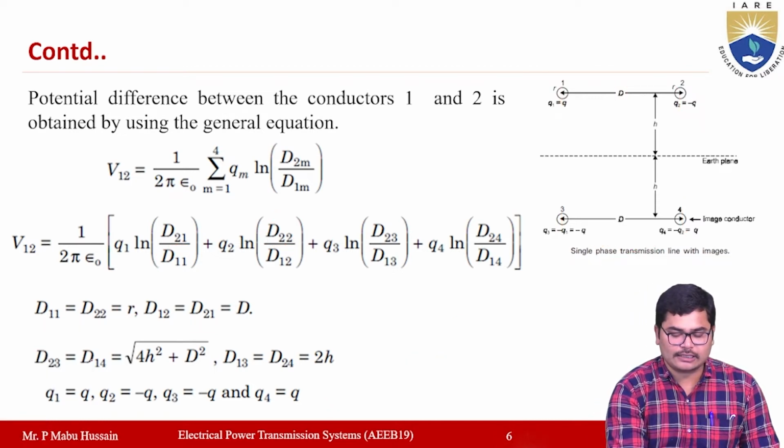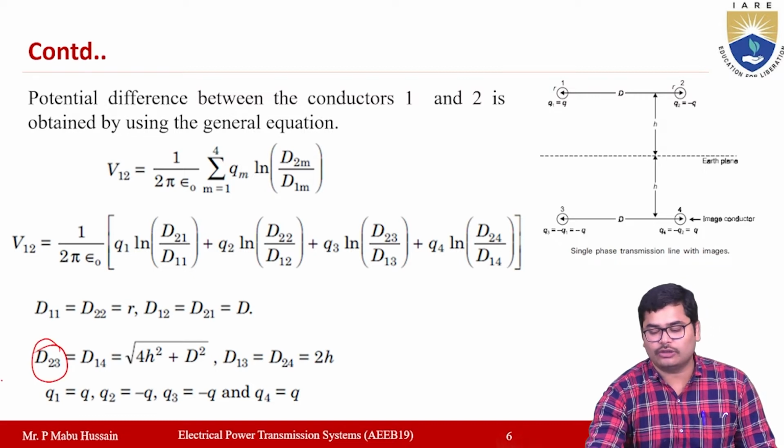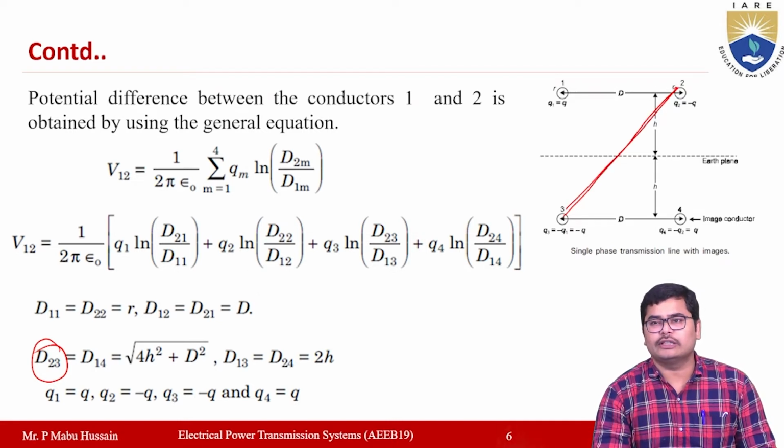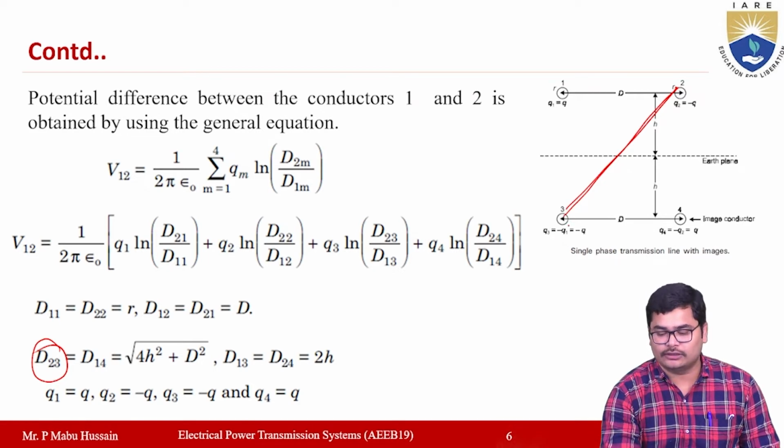Now what is the distance D23? D23 is the distance from the second conductor to the third conductor. This distance is not given in the figure, so you have to calculate it by taking one of the right-angled triangles. Now I am taking this triangle here.